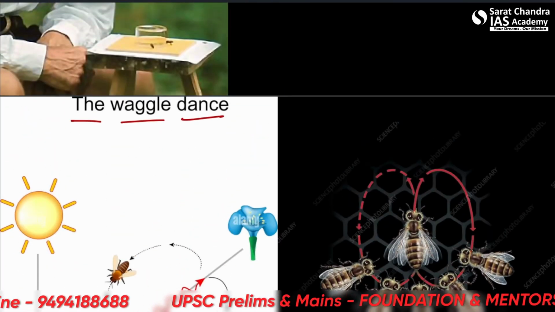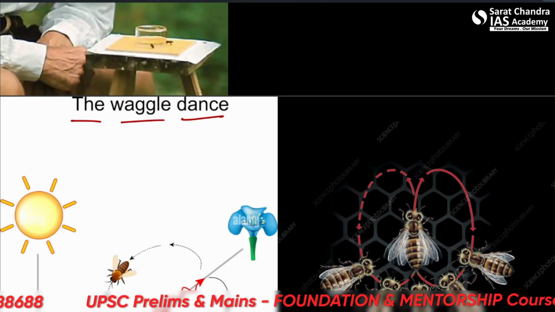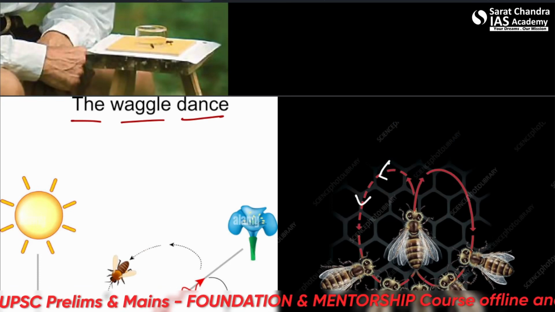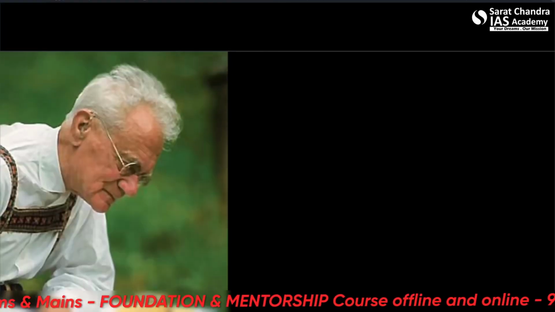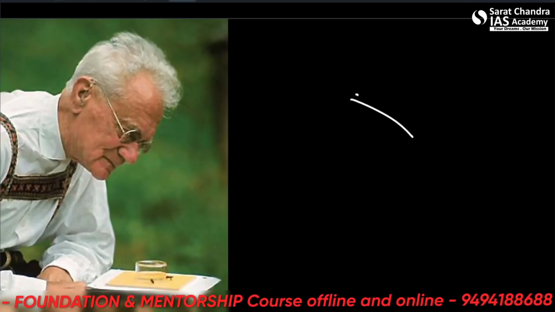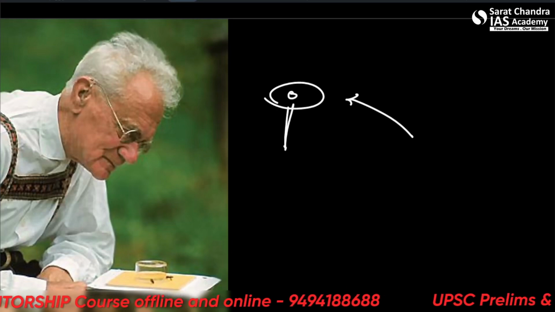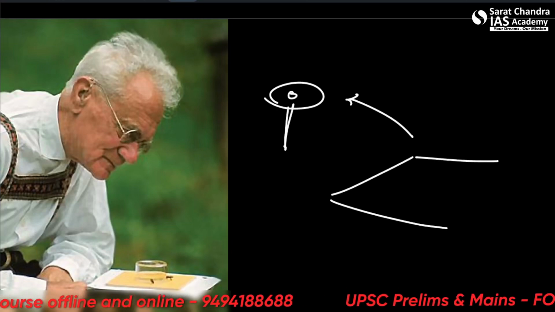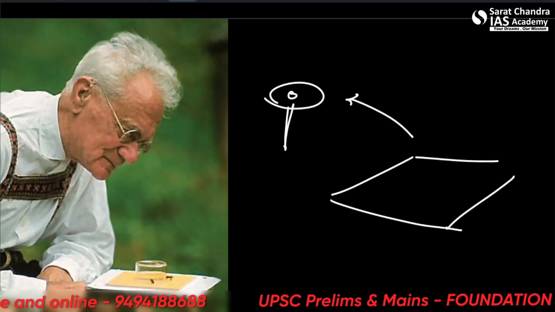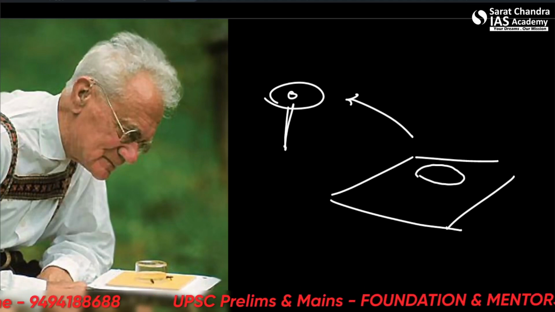We'll see how other animals get their food as well. So this is the waggle dance, where a honeybee comes back to the nest after finding food. The honeybee flew, it finds its food in some flower, then it will come back to the nest. After coming back, it will do a dance sort of thing, a certain movement.